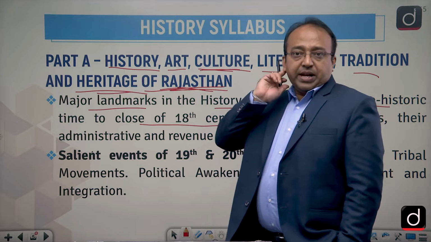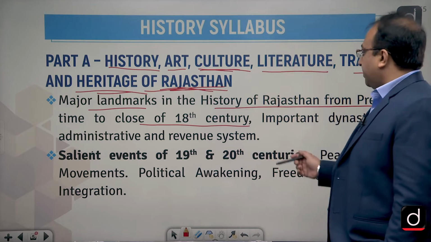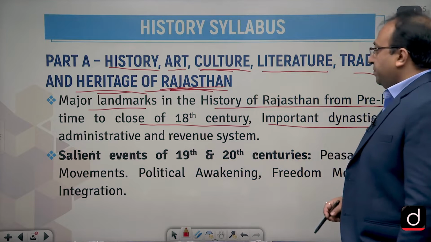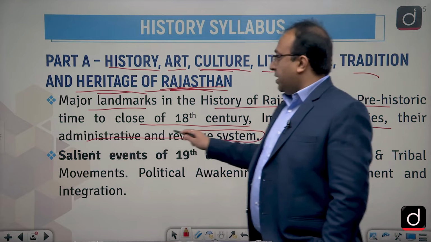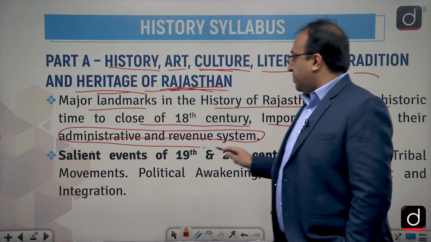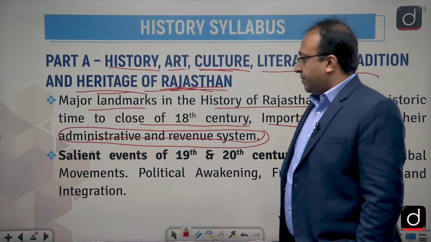So from the prehistoric era to the close of the 18th century, we have to understand the entire history of Rajasthan primarily. Important dynasties, and their administrative and revenue system. Now, this is one of the most important dimensions of the history of Rajasthan, the administrative and revenue system, in fact. This is what we also have to understand.